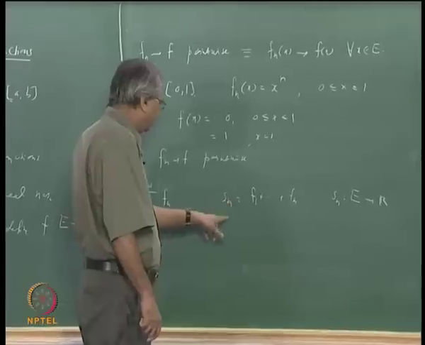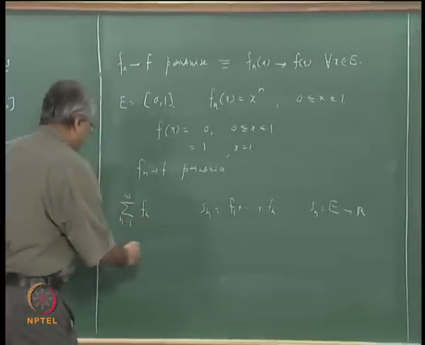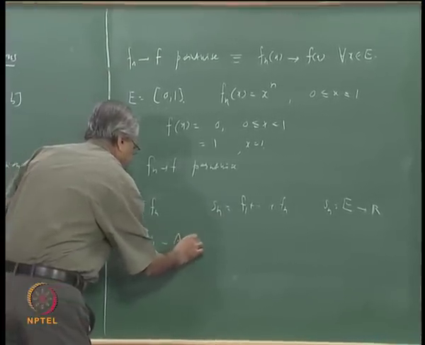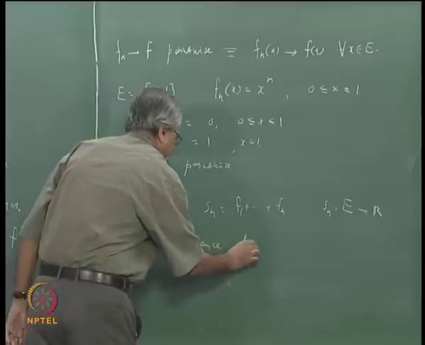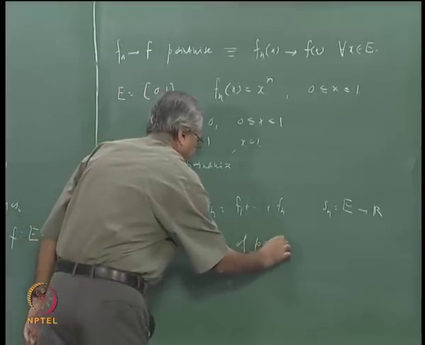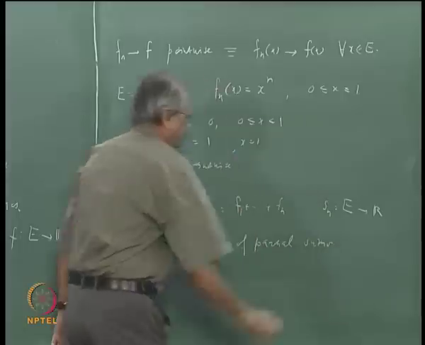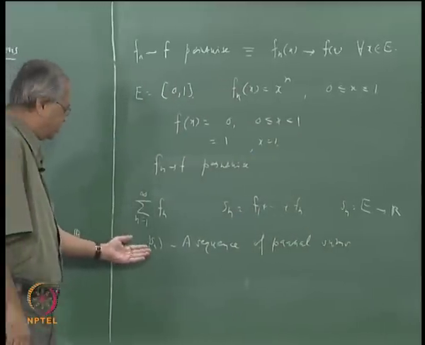So coming back to this, Sn is a sequence of partial sums, and so this is a sequence of functions.